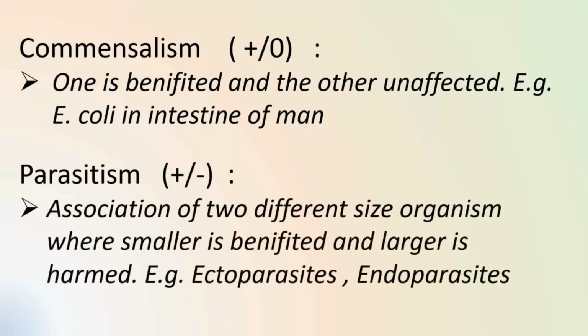For example, E. coli in the intestine of man. The next is parasitism, where two different size organisms associate and the smaller one is benefited, harming the larger one. For example, ectoparasites and endoparasites.